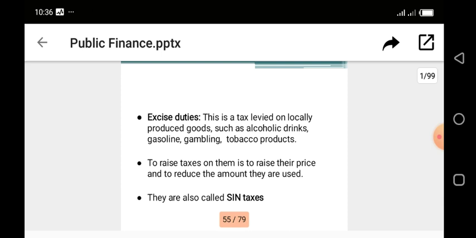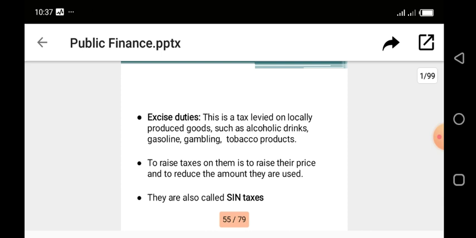So government can impose excise duty. And the elasticity of these products is inelastic in nature, and in some cases, perfectly inelastic. So, inelastic or perfectly inelastic, the burden of this tax can be completely transferred to the consumer in the form of a high price, or a large portion of it can be transferred to the consumers. So to raise tax on them is to raise their prices and reduce the amount they are used. And that is why in some countries they call them sin tax.